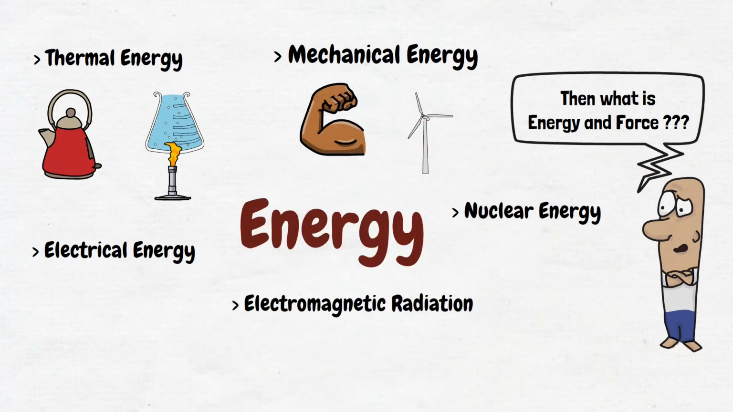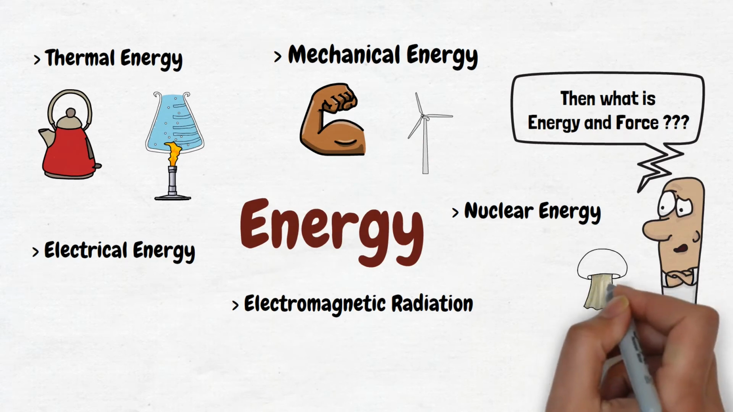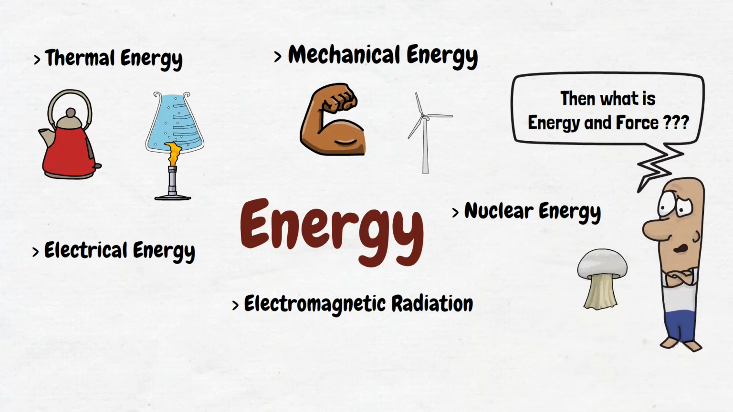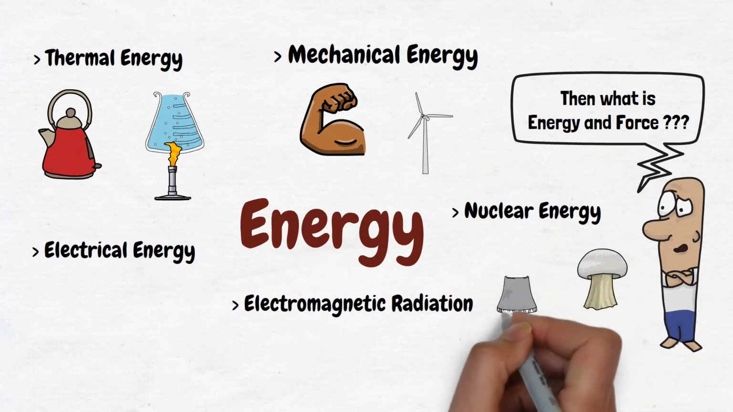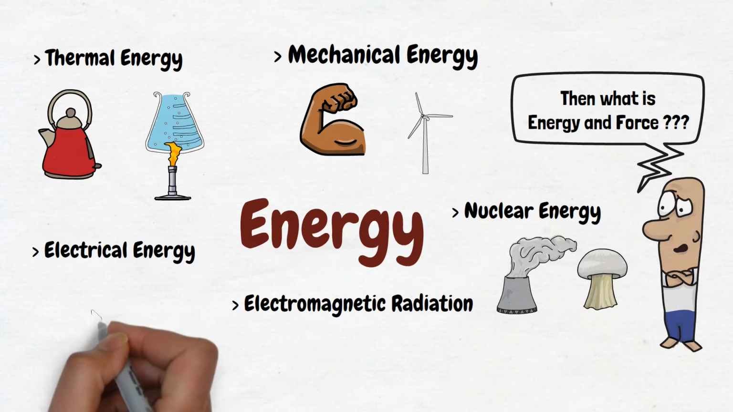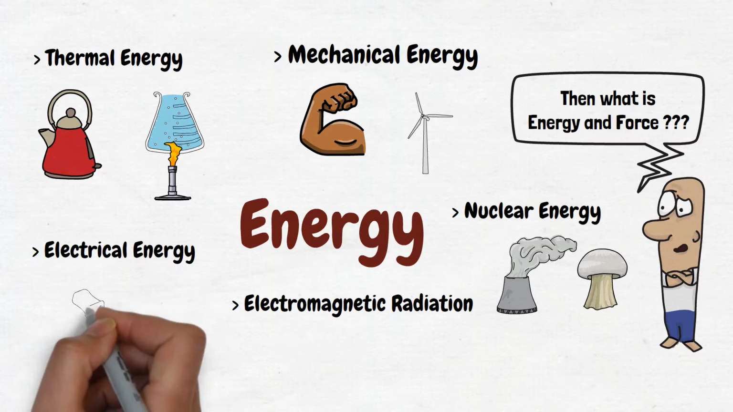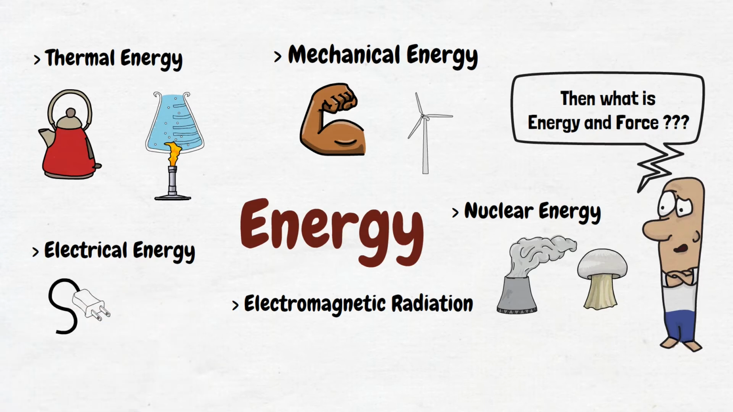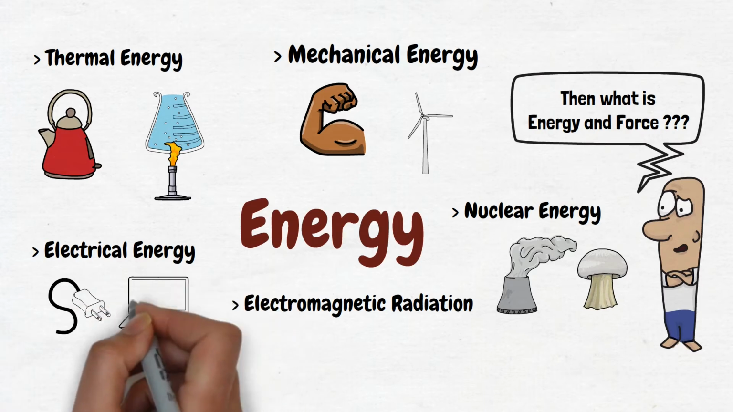An example of nuclear energy: the nuclear power plant that Homer Simpson works in requires nuclear fusion to produce energy. And an example of electrical energy is the devices that we use on a daily basis, such as your computer or your phone, which require electrical power. The electrical power that it uses is called electrical energy.